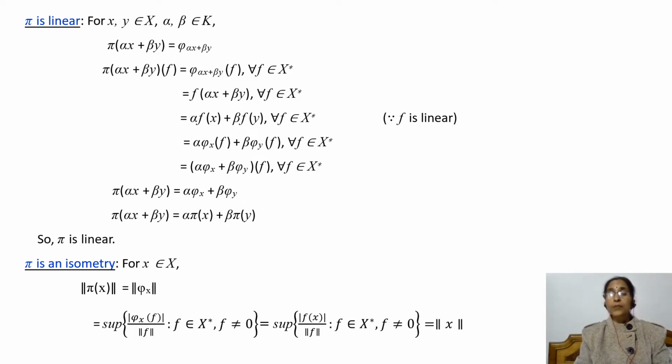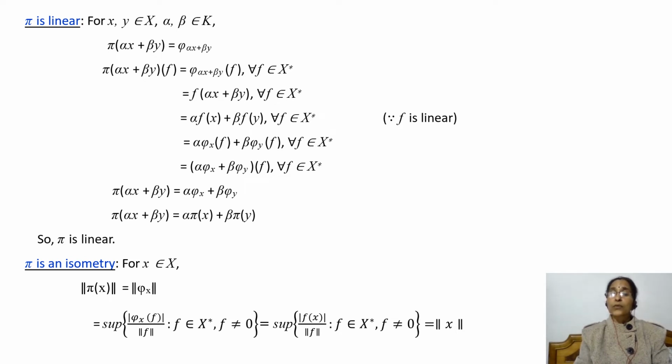Now we show that π is an isometry. For x belongs to X, the norm of π(x) is equal to the norm of φ_x by definition of π. And since φ_x is a bounded linear functional, we know its norm. This is equal to the supremum of |φ_x(f)| divided by the norm of f, where f belongs to X* and f is non-zero.